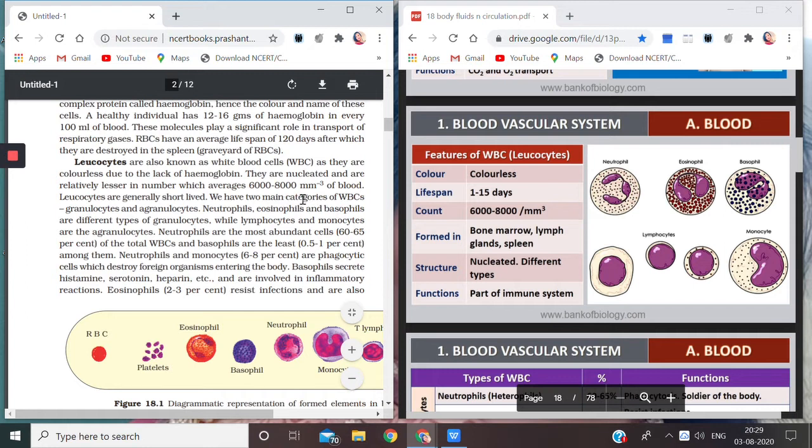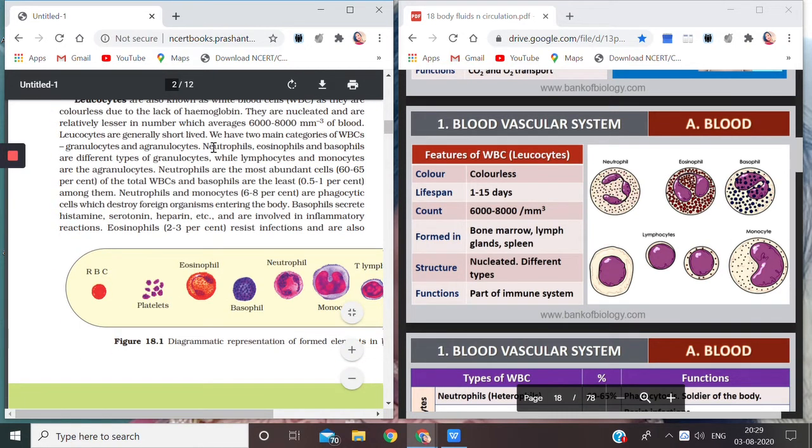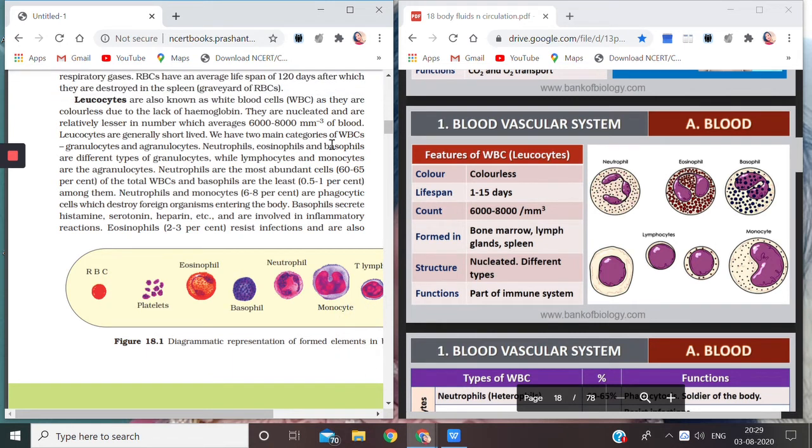We have two main categories of WBCs. Now WBCs are divided into two types. One is the granulocytes and the other one is agranulocytes. Neutrophils, eosinophils and basophils are different types of granulocytes. So these three types of WBCs are granulocytes, whereas lymphocytes and monocytes are agranulocytes. So all in all, there are 5 types of WBCs. 3 are granulocytes and 2 are agranulocytes.